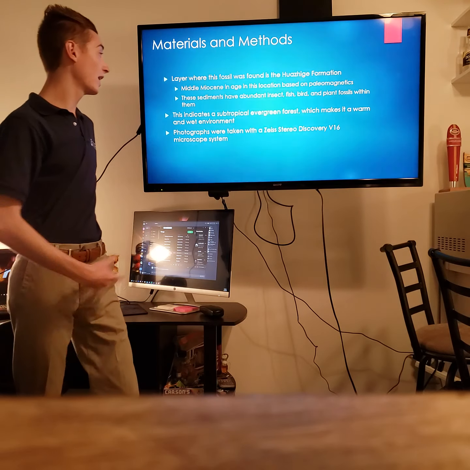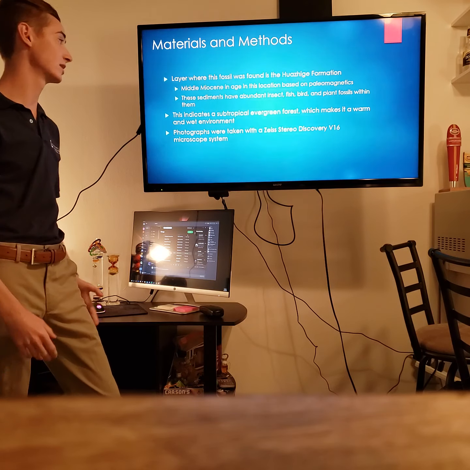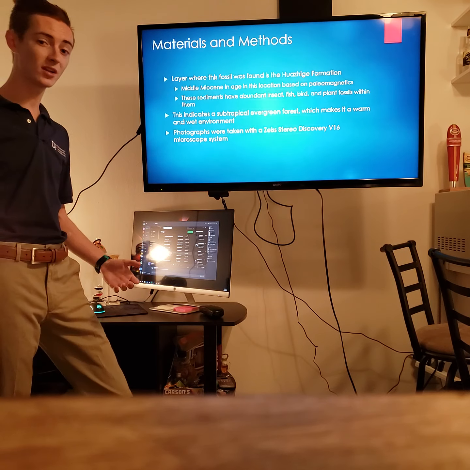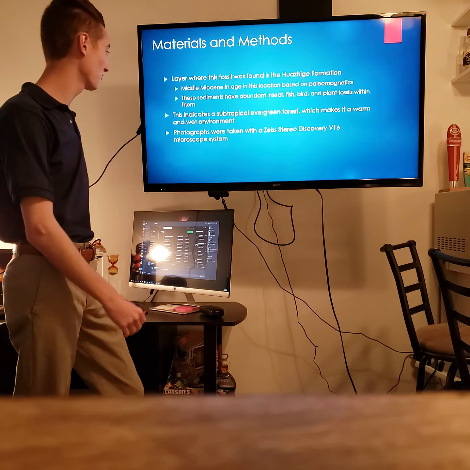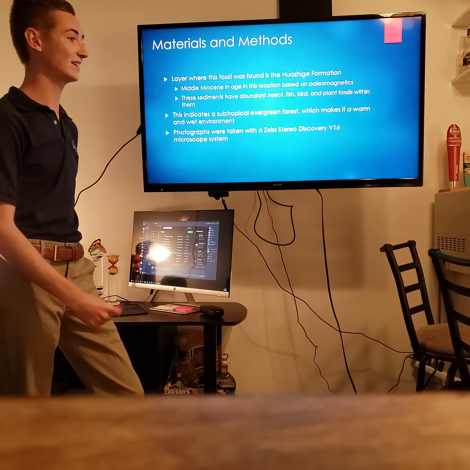So the layer where this fossil was found is the Hoesig Formation. So this is Middle Miocene in age. So the Miocene was about 23 to 5.3 million years ago. So it's about within the middle of that, and that's based on paleomagnetics.